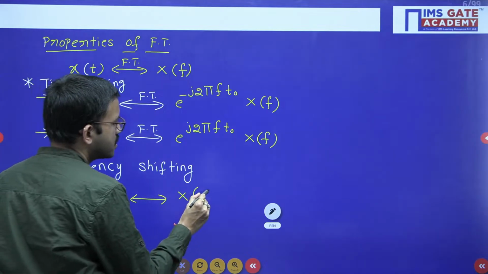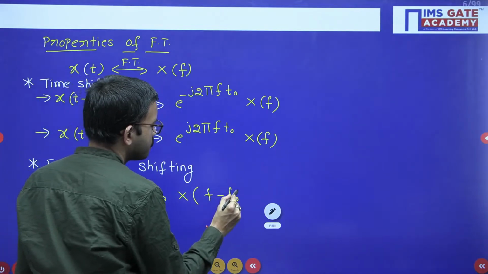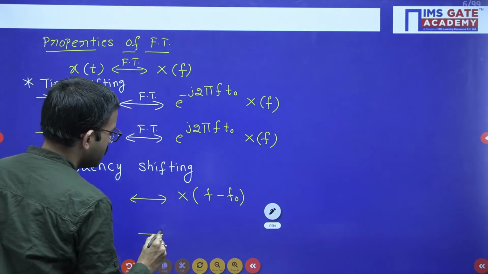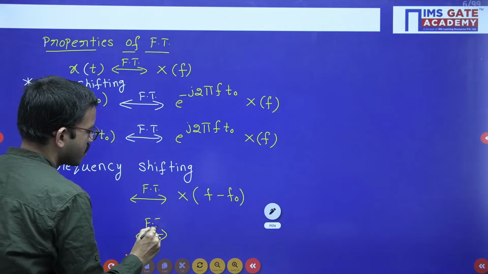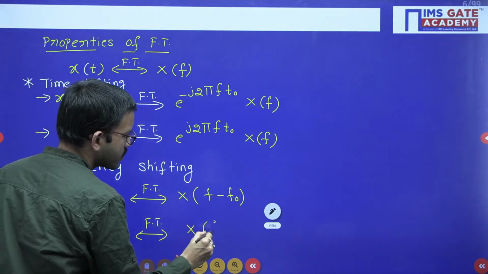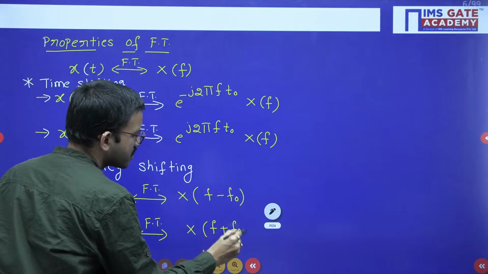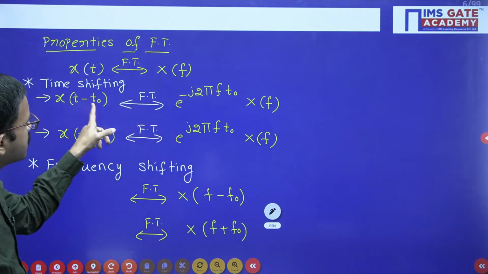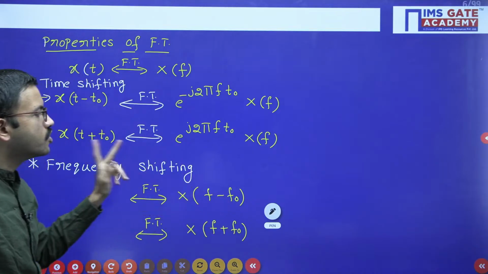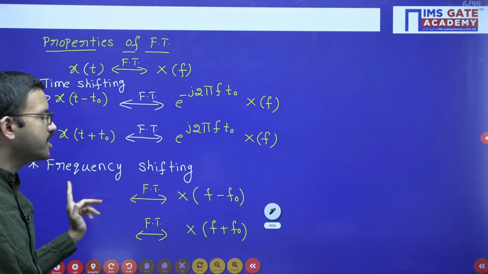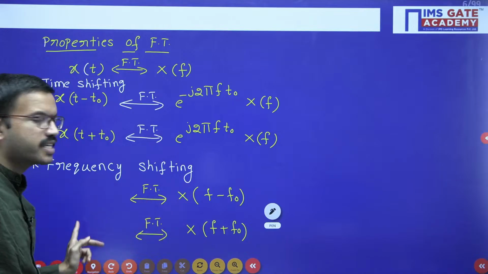Suppose first I am considering X of f minus f naught, and similarly the other one is X of f plus f naught. Earlier for minus t naught, the same minus t naught, but here if minus f naught is there, you will get positive. If plus is there, here negative, like that.